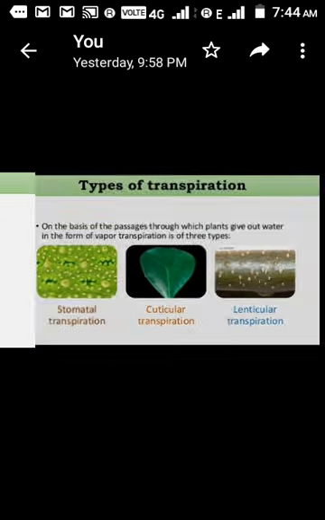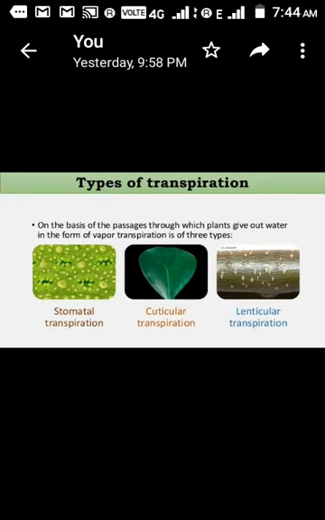Now, types of transpiration. On the basis of the parts which participate in transpiration, there are three types: stomatal transpiration, cuticular transpiration, and lenticular transpiration. These types of transpiration are named based on the parts of the plant which participate. We'll see in the next couple of slides what these are in detail.